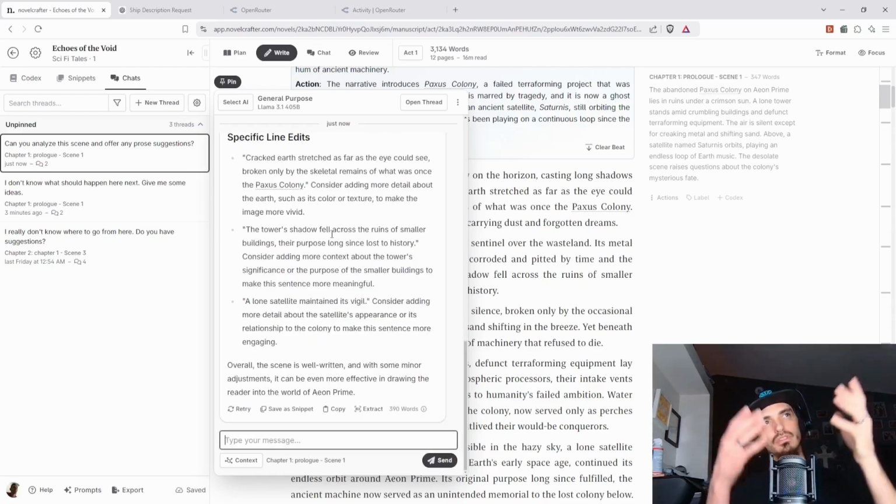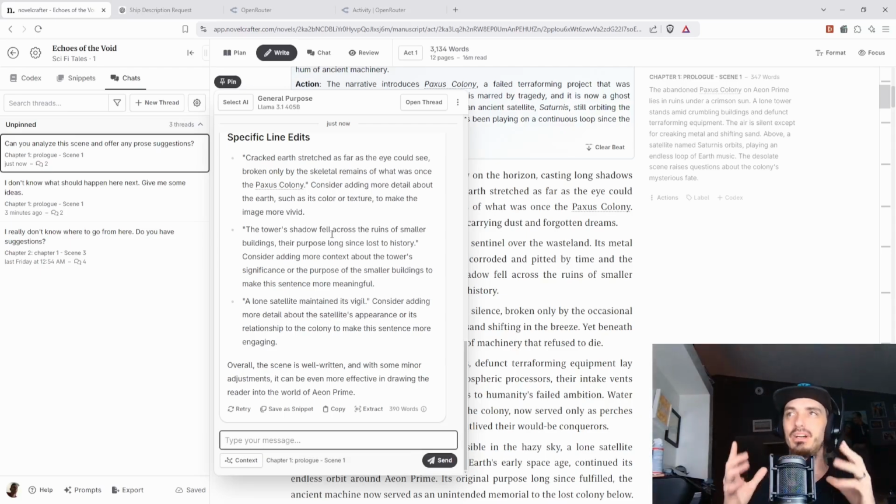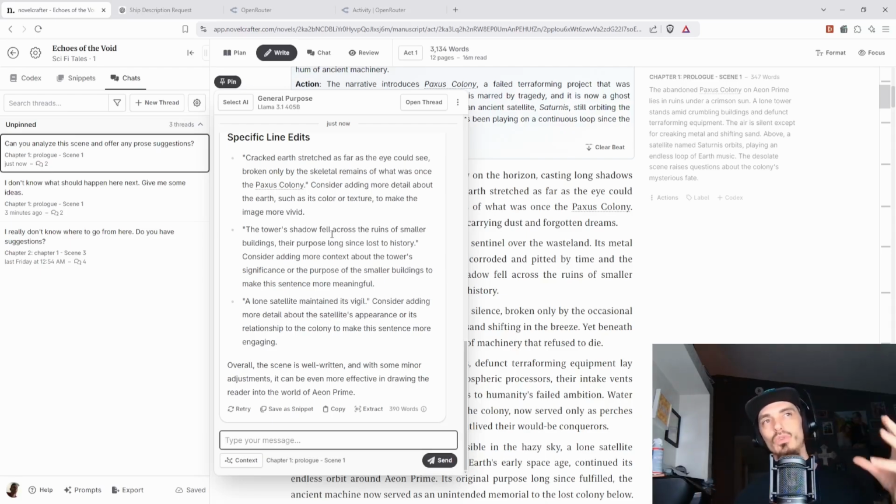Now you could do line edit analysis. You could do prose analysis. You could do emotion or sensory analysis. You could say, give me this analysis. In fact, I've never even thought about it, but now that I am, you could probably come up with some kind of prompt that you could reuse over and over again. Please analyze this scene and give me suggestions, or please analyze this for grammar or for sensory or for detail or for dialogue or whatever. You could probably come up with just a very simple prompt.